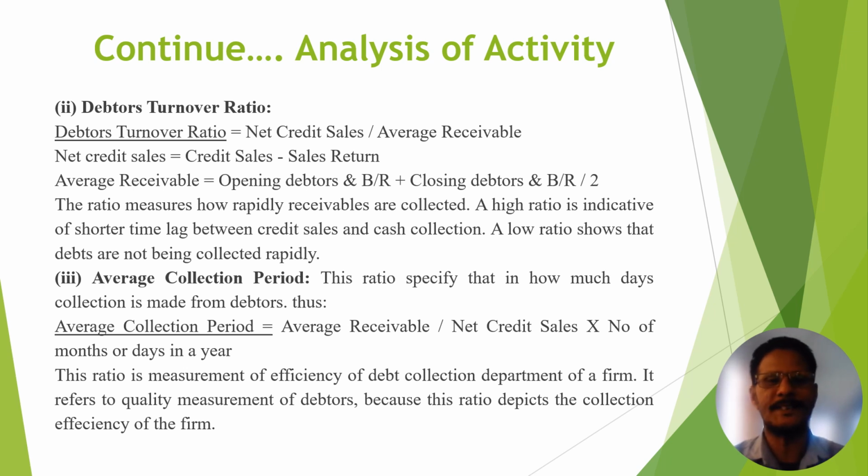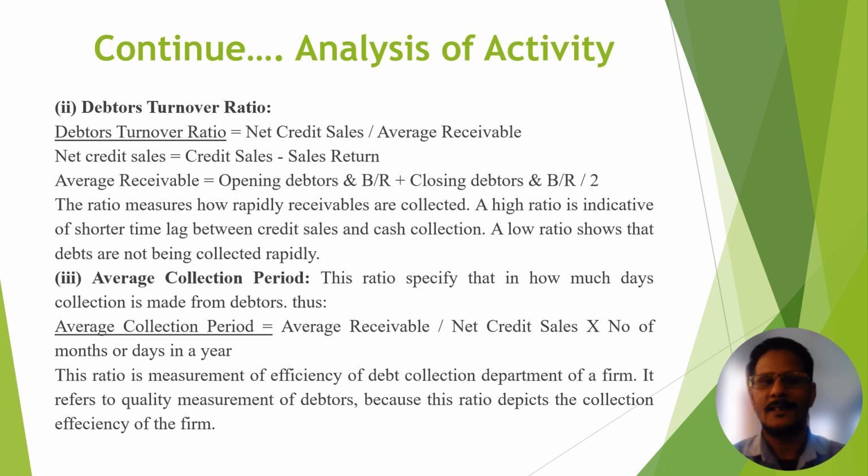And average receivable, listen carefully. Under receivable we have two terms. One is debtors, another one is bills receivable. So the average receivable means opening debtors and bills receivable plus closing debtors and bills receivable divided by 2.